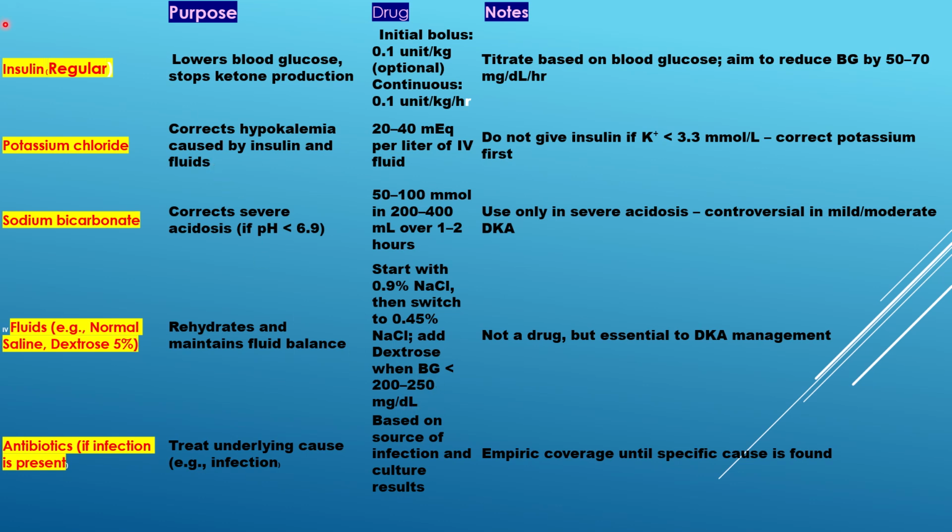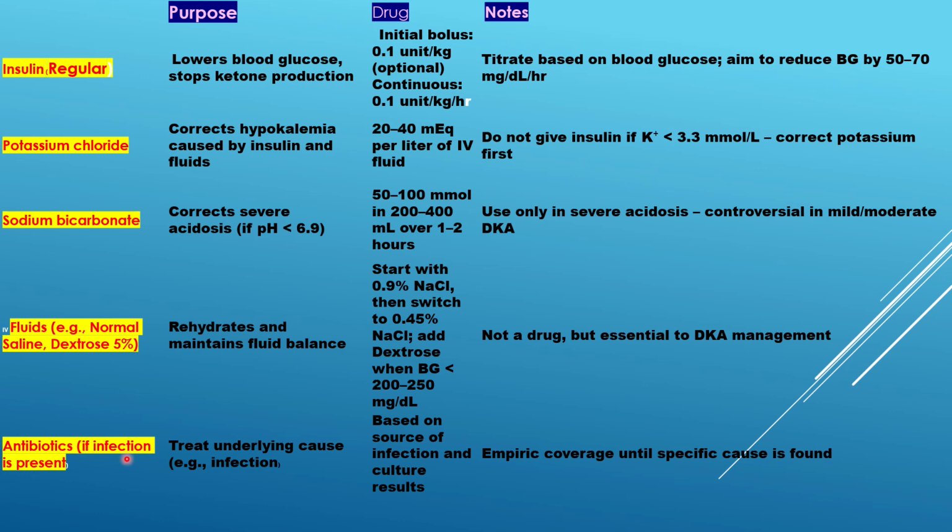The patient is already on insulin, so there is a chance of getting hypoglycemia. In order to prevent that hypoglycemia, we can give 5% dextrose as fluid. We can combine potassium chloride in dextrose in order to avoid hypokalemia and also avoid hypoglycemia. Not a drug, but essential for DKA management.